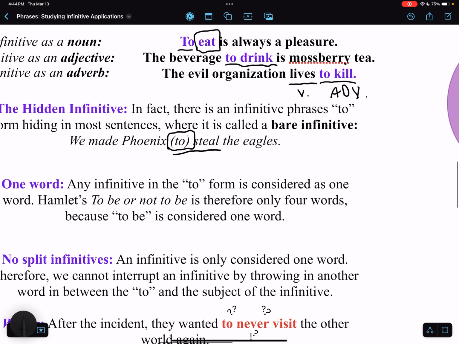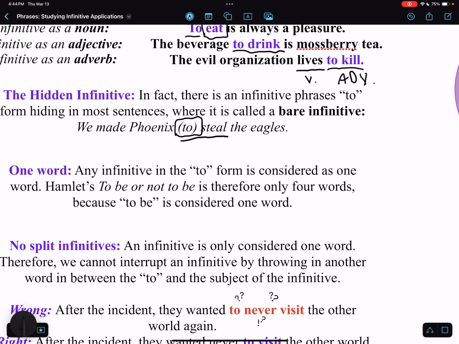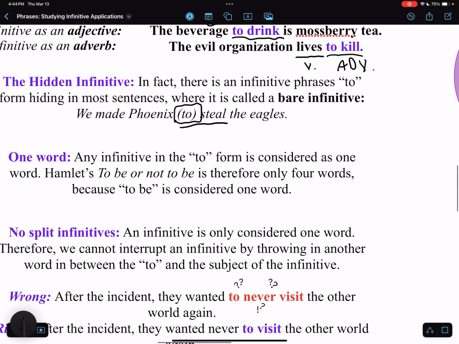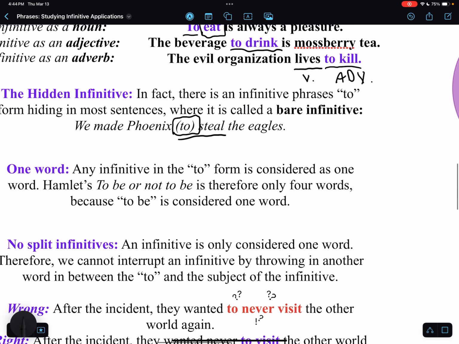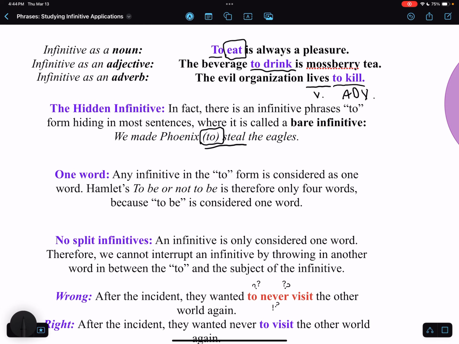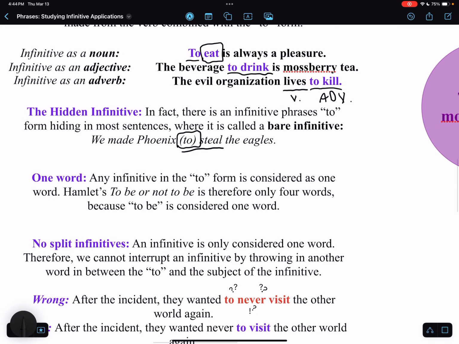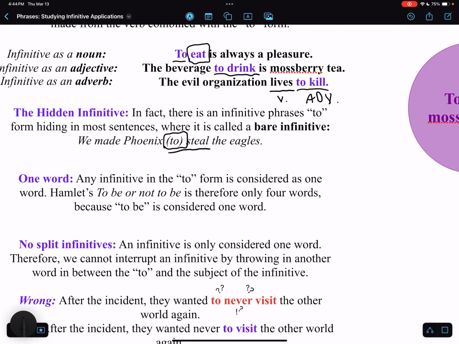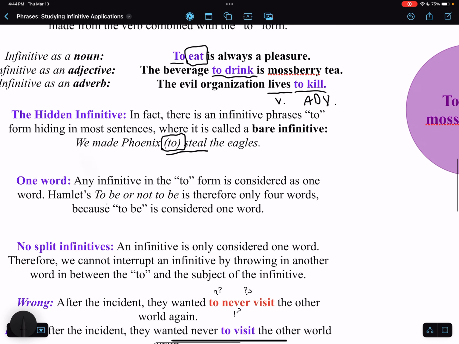Now we have the one-word concept with infinitives, which basically states that any infinitive in the to form is considered one word. For example, the phrase to be or not to be would be only four words, because to be is considered one word: 1, 2, 3, 4. So when you have any infinitive form, to eat, to drink, to kill, to steal, that's considered one word.